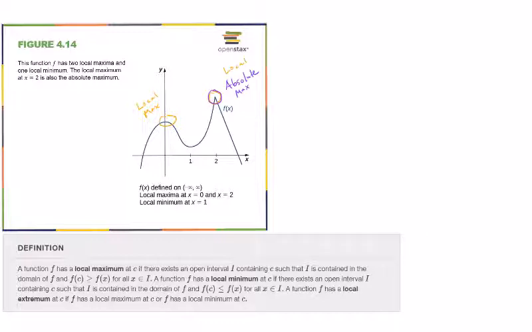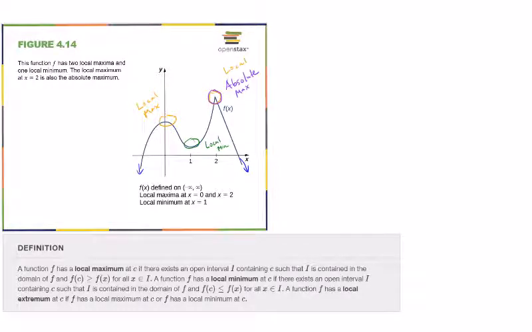And then here we have a local minimum, because it's singular. But that's not an absolute minimum, because this function goes down forever, so there is no absolute minimum.